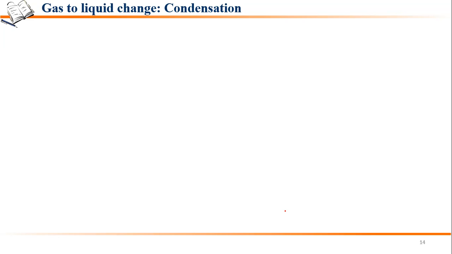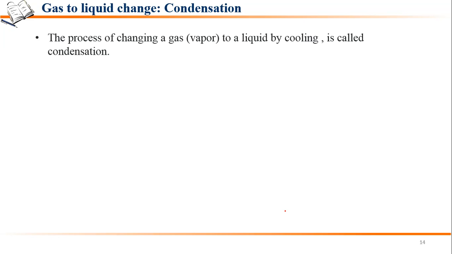Fine. So if we cool steam, obviously by lowering its temperature, it gets converted into liquid water. So in this case, steam changes into liquid. There also a change has taken place, which is a physical change. So the process of changing a gas to liquid by cooling is known as condensation.